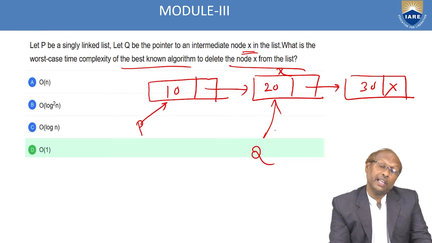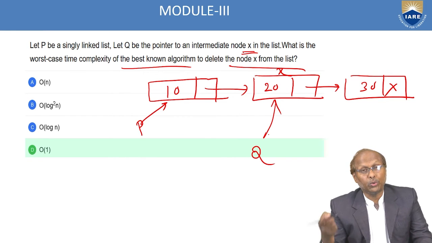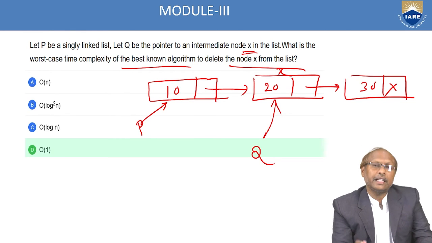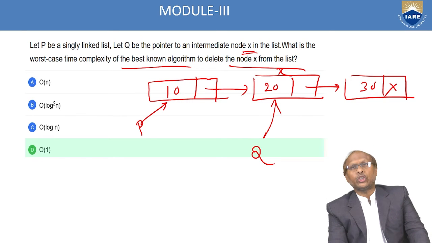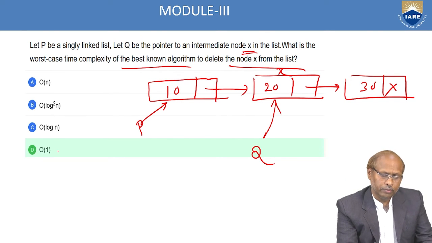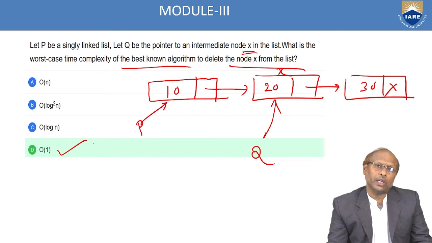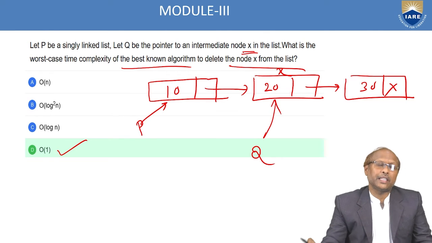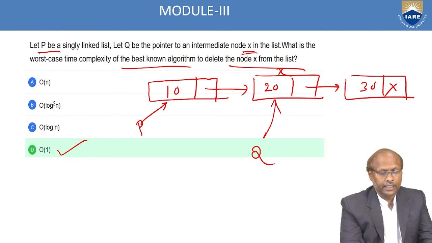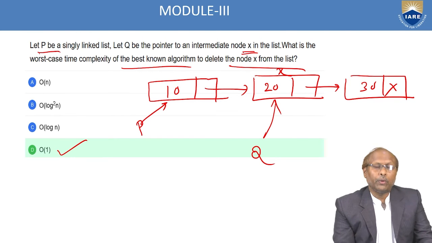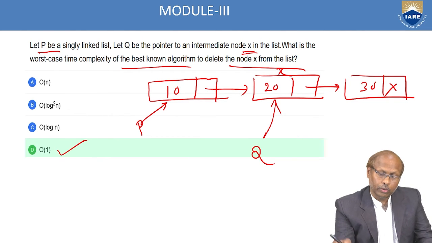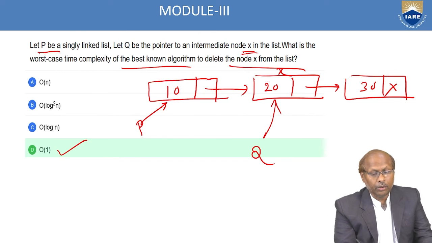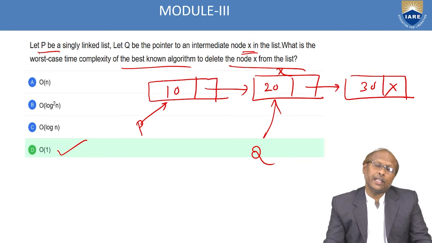Already you know the location where you want to delete. If you know the location, whether it's best case or worst case, anything, then that takes a constant amount of time. Whenever it takes a constant amount of time, you always represent it through order of 1. Order of 1 says it takes fixed time because you know the exact location of the data. Here the question is P is a pointer pointing to the single linked list and Q is a pointer to the intermediate node where the X is available in the list, and now they are asking how much time it takes to delete the node X.